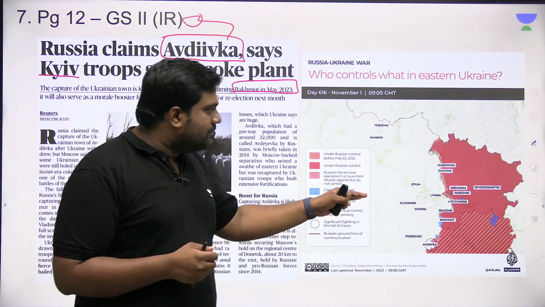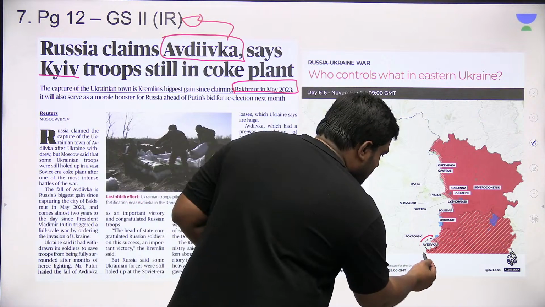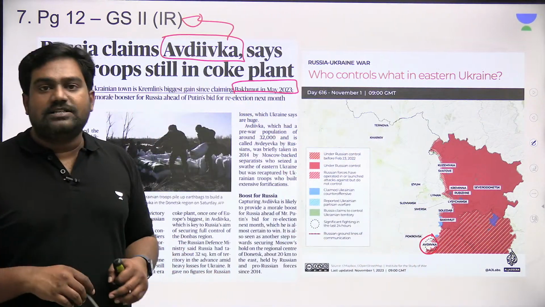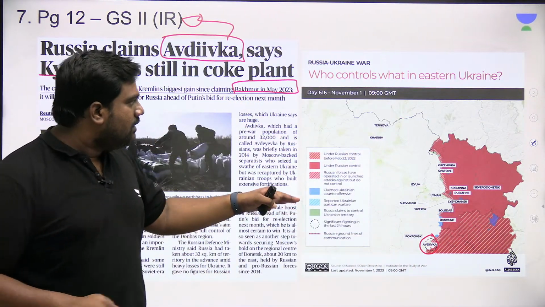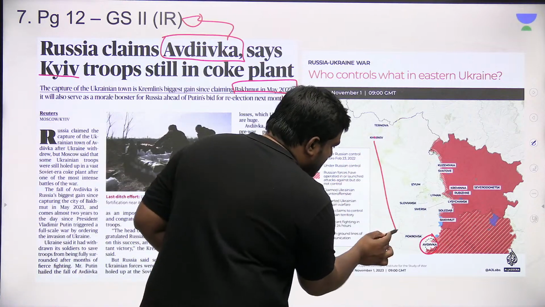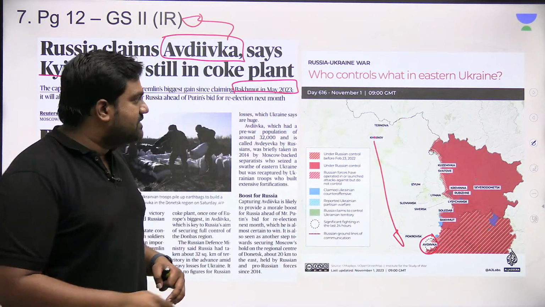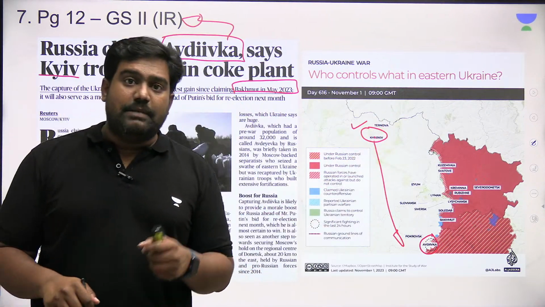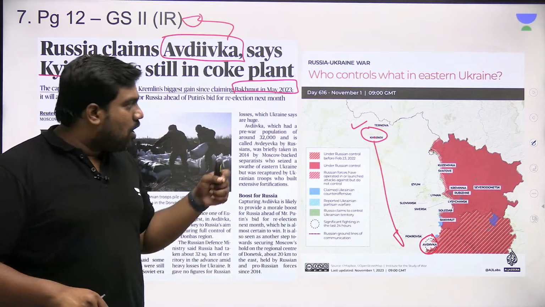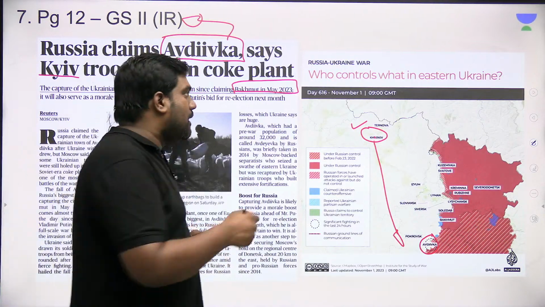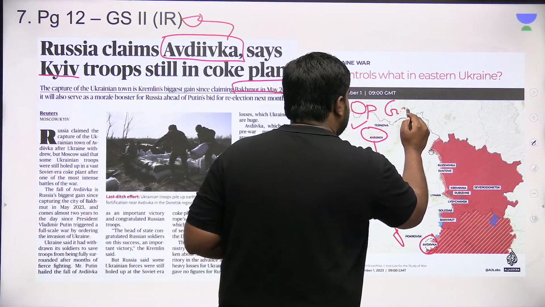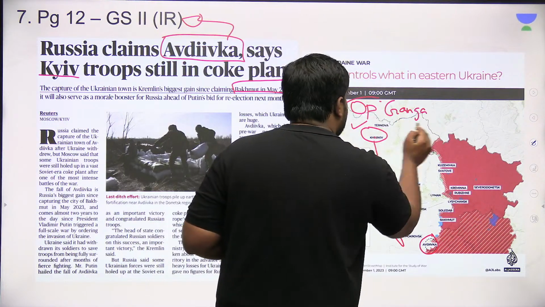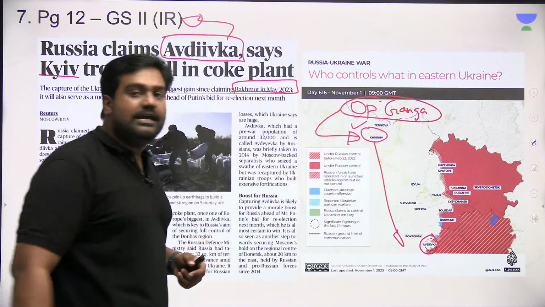So please take a look at the map. This is where the city of Avdiivka is located in eastern Ukraine, right? It is to the south of Kharkiv. Kharkiv is a major city in eastern Ukraine where thousands of Indian students were stuck, medical students. Right, when the war began, we carried out Operation Ganga to evacuate almost 20,000 Indians. Majority were medical students studying in Kharkiv.